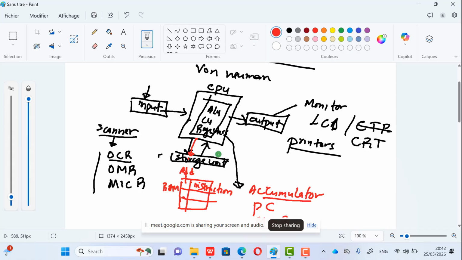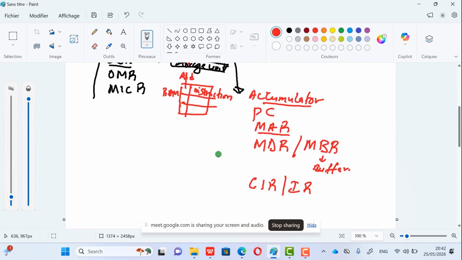And the same thing, when you want to fetch to process, and let us say you want to store back into the memory, you need to have the address of the location where you want to store your instruction or your data. And that address, sorry, is stored in the memory address register. I think I'm clear with that.